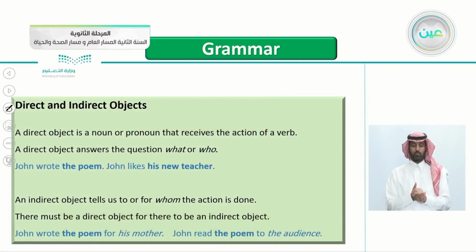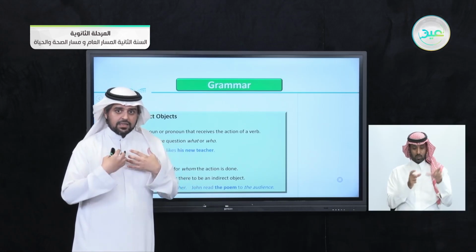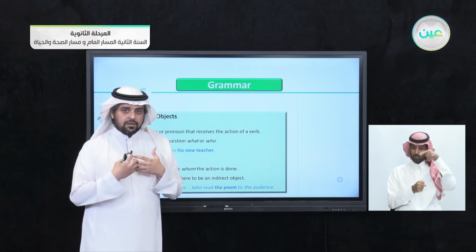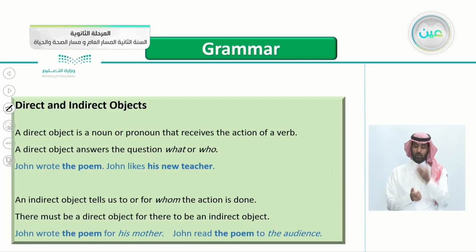So direct and indirect objects. A direct object is a noun or a pronoun that receives the action of the verb. The direct object is a noun or a pronoun which receives the action of the verb. So it's the receiver of the verb. This is the direct object.